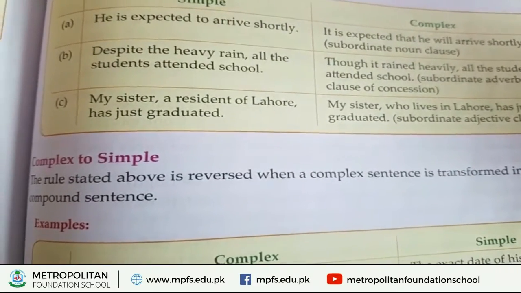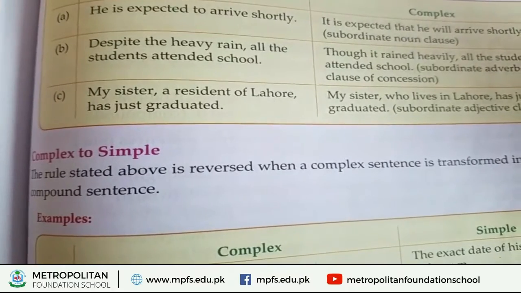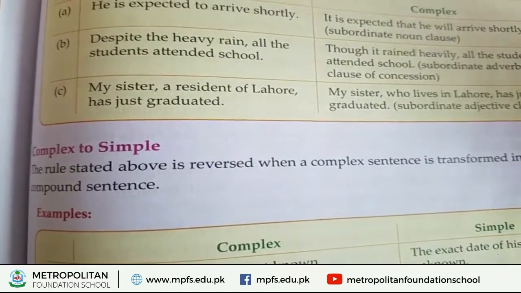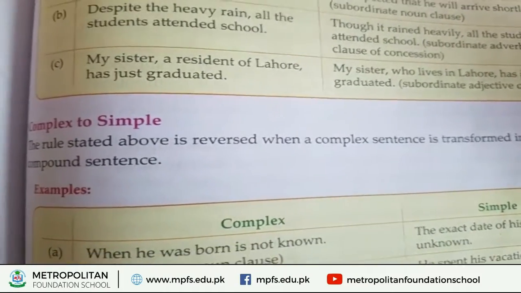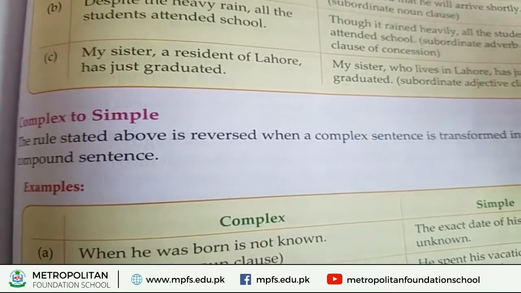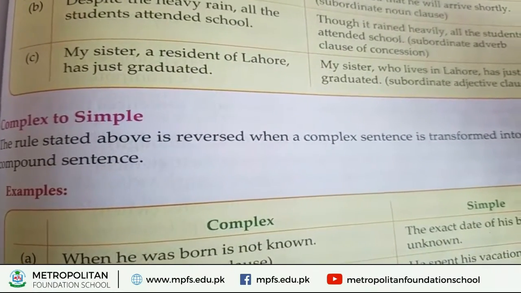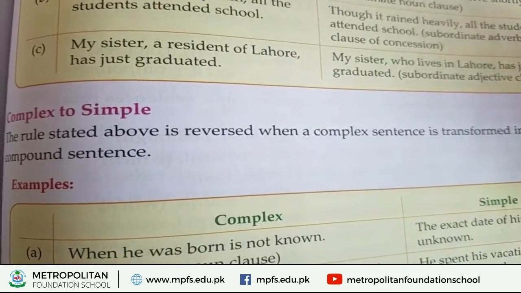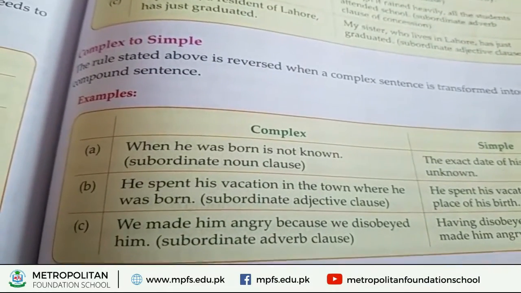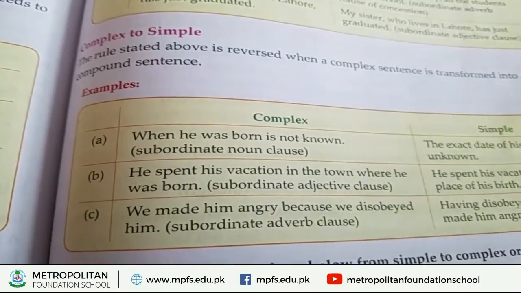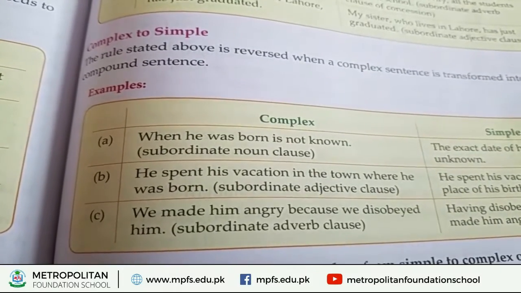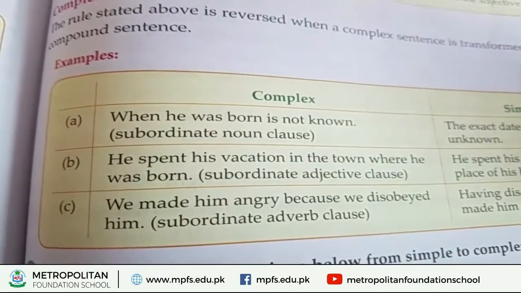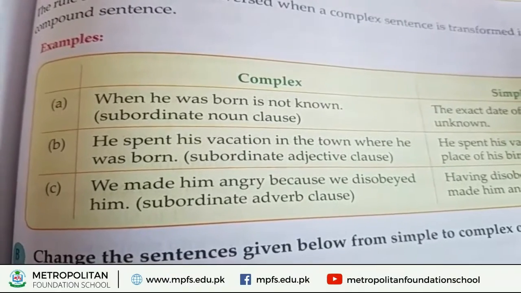Now we will learn about complex to simple. First we learned simple to complex, and now we will learn complex to simple. The rule stated above is reversed when a complex sentence is transformed into a simple sentence. The rule is the same as above, which I explained for simple to complex. Look at the example.